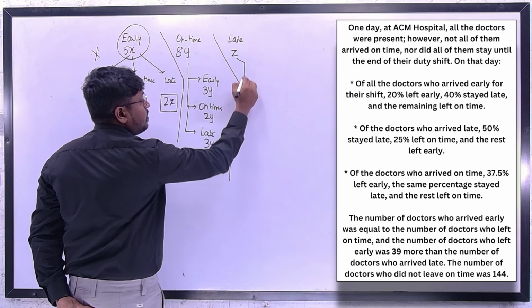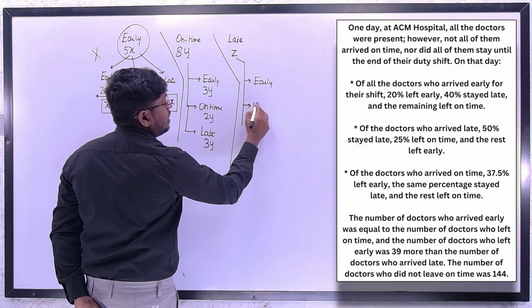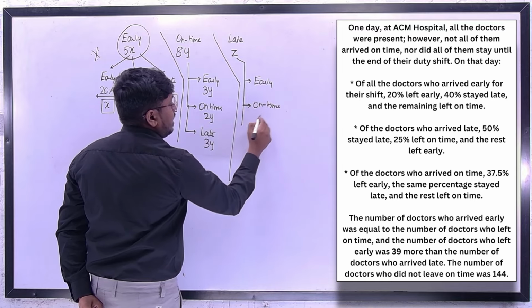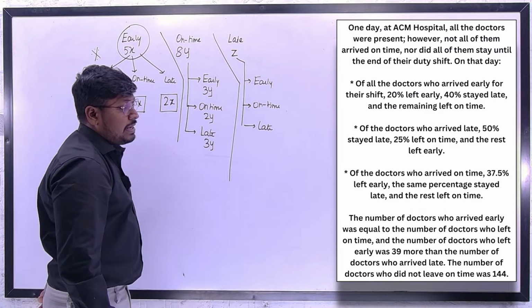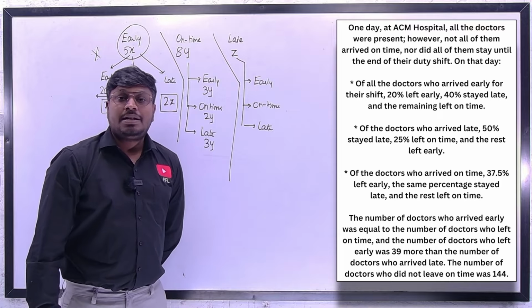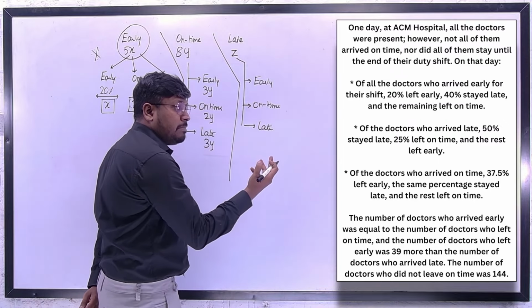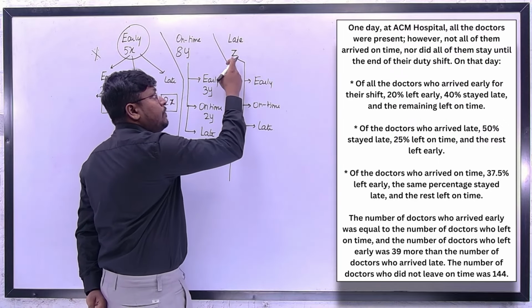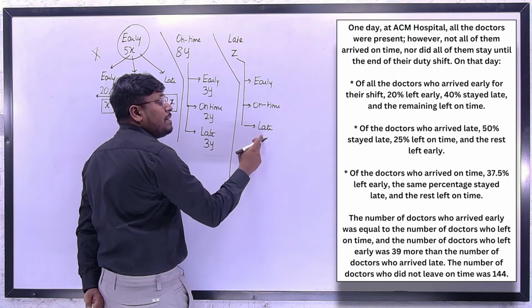So some doctors will leave early, some leave on time and some stay late. Now according to the question, 50% of the doctors stayed late. So 50% of the number is half of the number. If you assume this as z, 50% will be 1 by 2 of z.